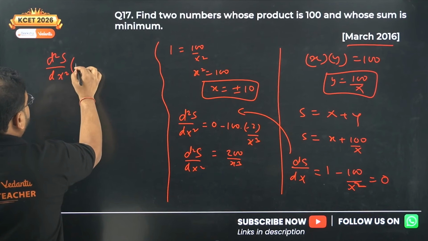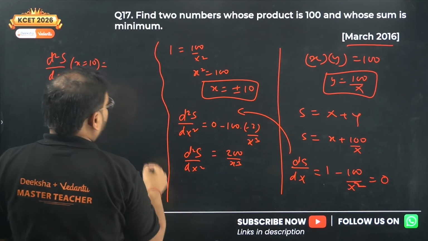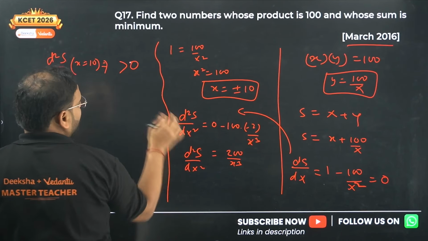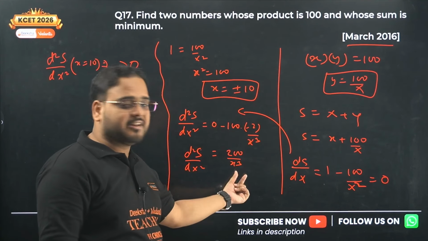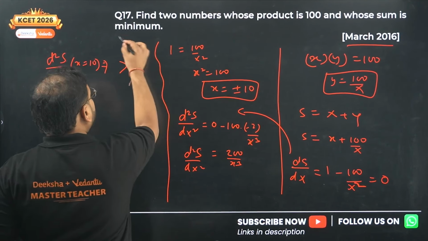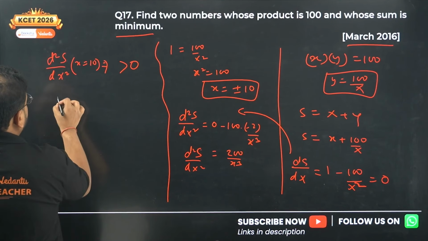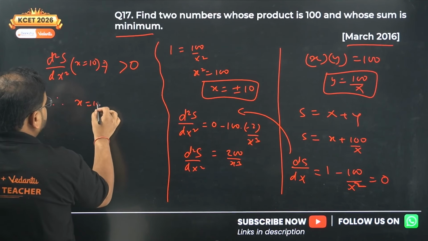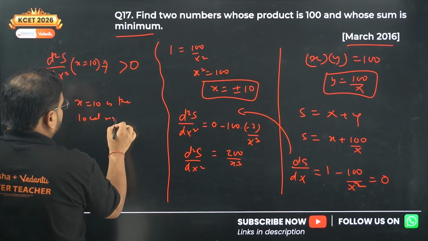So find this at x equals 10. You'll get a positive value, 200 by 10 cube. But if you take minus 10, it will be a negative value. I want minimum, and minimum should be when the second derivative is positive. Therefore, x equals 10 is the local minima.